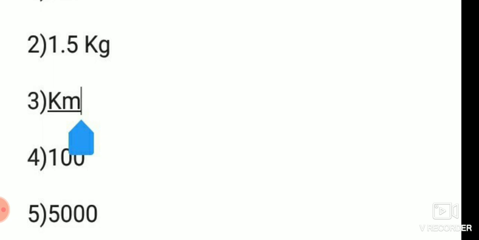Then 1 meter is equal to how much centimeter? 100 centimeter. Okay. Then 5 kilometer is equal to 5000 meter. 1 kilometer is equal to 1000 meters. So 5 into 1000, 5000 meter.